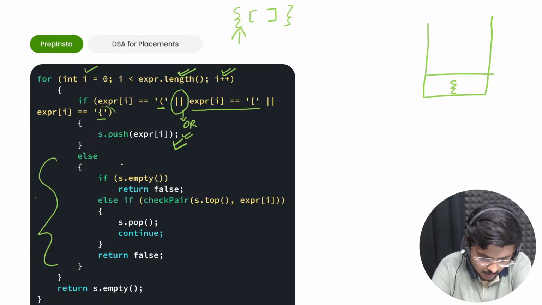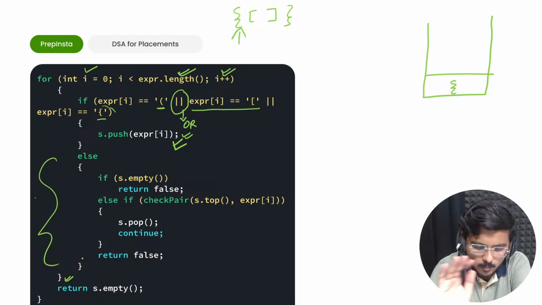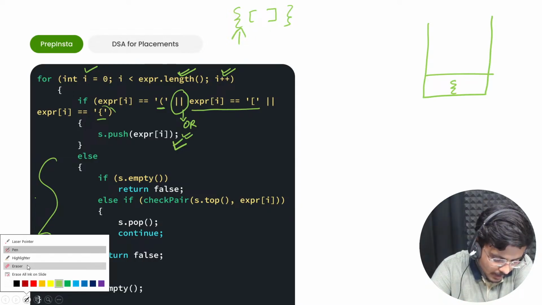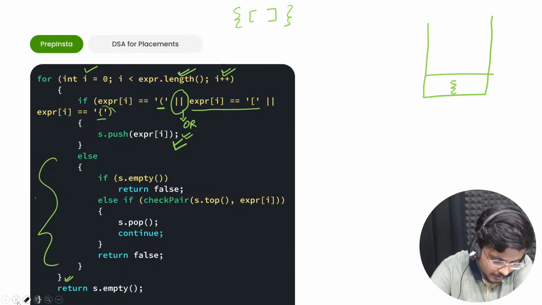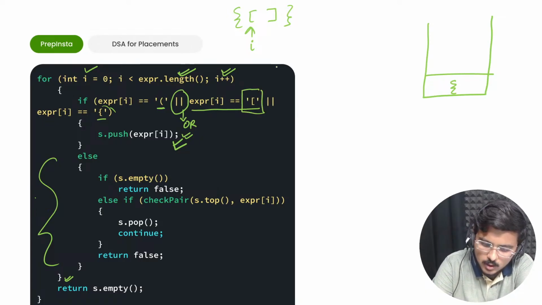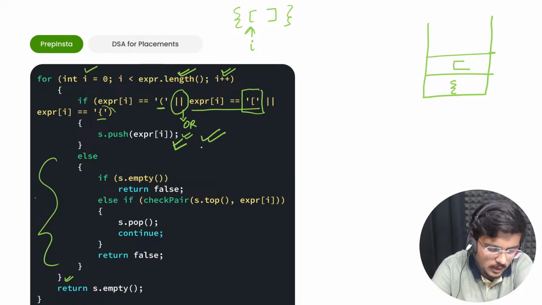Once it is discarded, then what will happen? The for loop is ending here. So for is not yet completed. I'll go to the next element, which is now my I starts pointing at this particular element. Fine. I starts pointing here. Again, this is this type of opening bracket. So again, it would be pushed because this s dot push would execute.